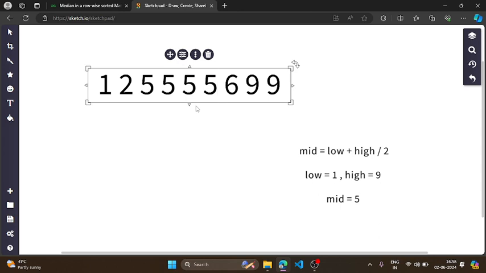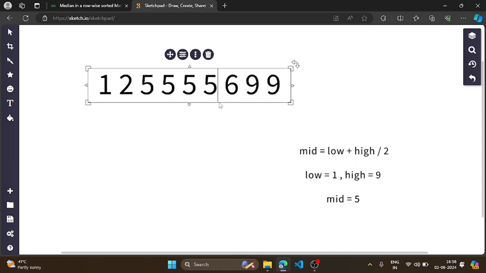Maybe the number of elements greater than 5 may decrease, but the number of elements less than or equal to 5 will never decrease. It will always be greater than n by 2. So this will be our observation from this example.